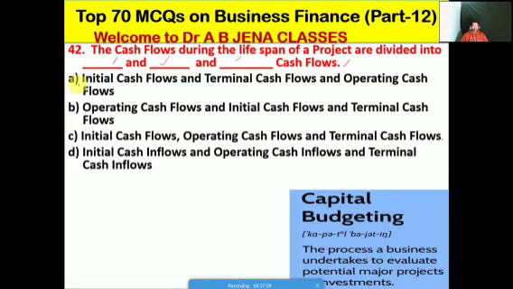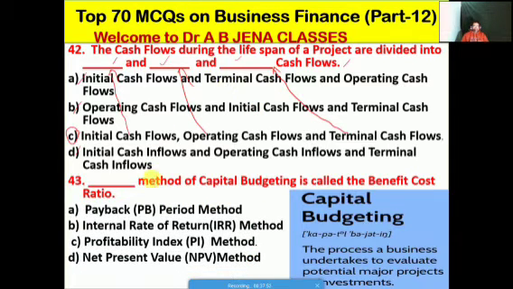So next one we will see, the cash flows during the lifespan of projects are divided into what and cash flows? Whether A is the initial cash flows, terminal cash flows and operating cash flows, B is the operating cash flows and initial cash flows and terminal cash flows, C is the initial cash flows, operating cash flows and terminal cash flows, D is the initial cash inflows and operating cash inflows and terminal cash inflows. Friends, C is the right option for this MCQ. The cash flows during the lifespan of a project are divided into initial cash flows, operating cash flows and terminal cash flows.